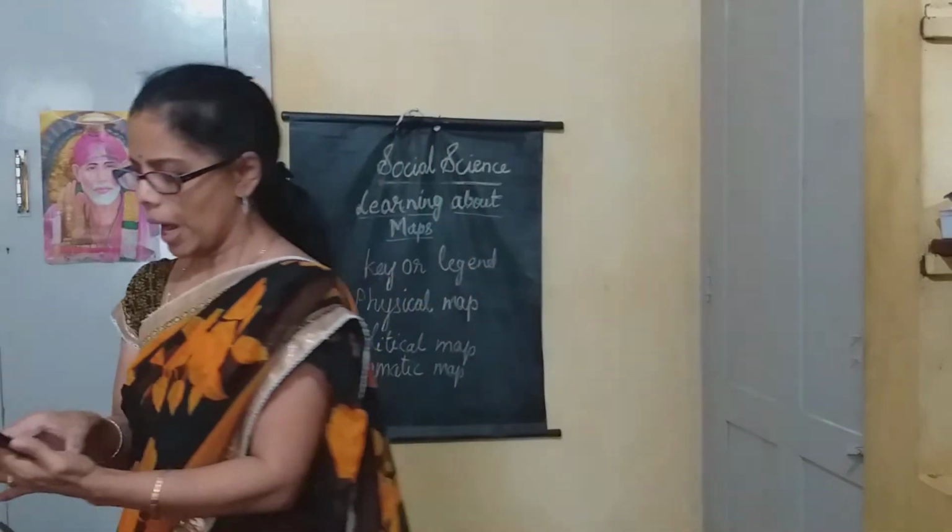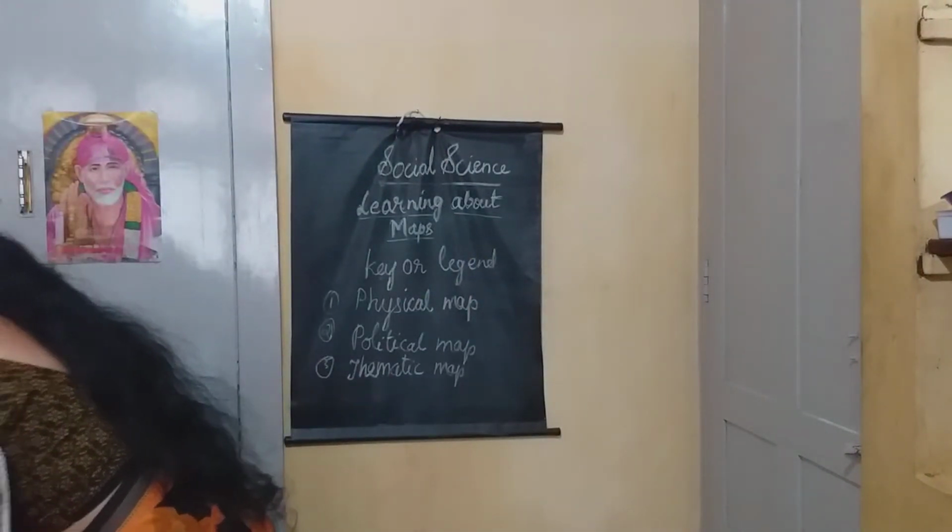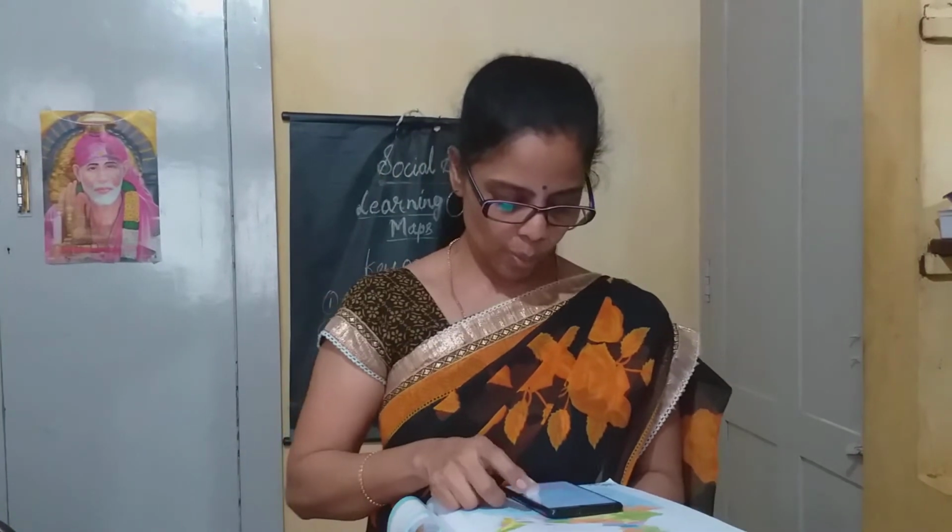Globe. A globe is a small ball-like model. You can go to a bookshop and ask for a globe. You can easily see the different countries and everything on the globe. It is a small ball-like model of the earth.